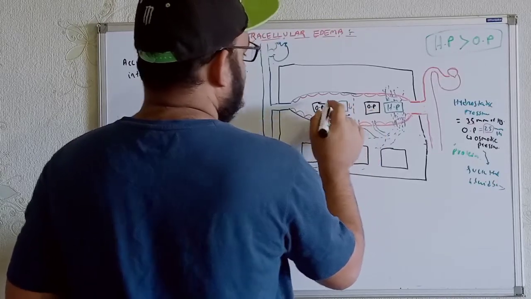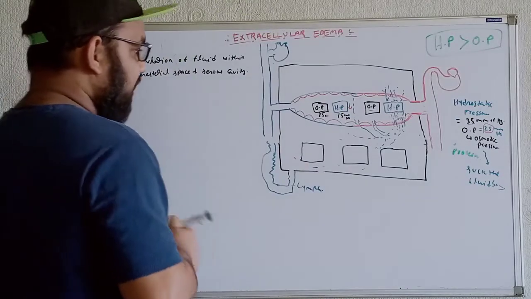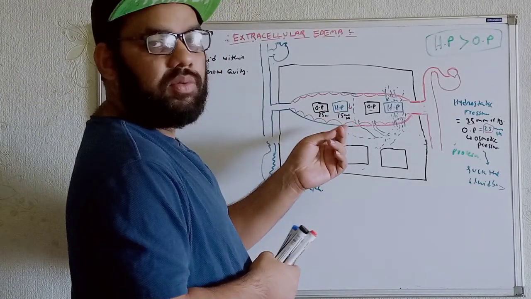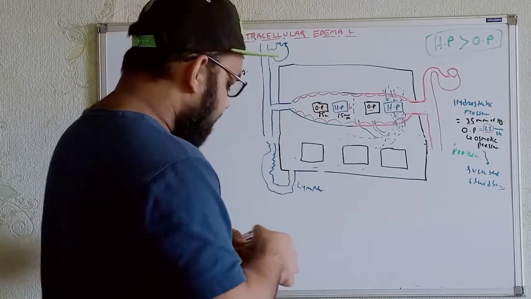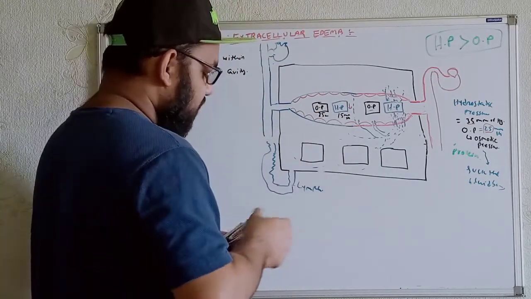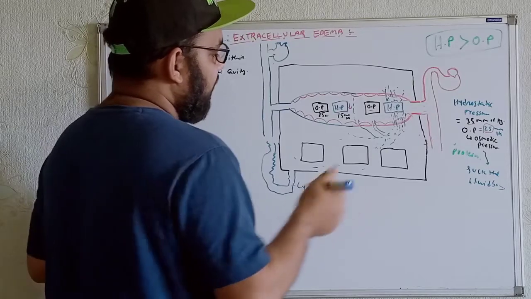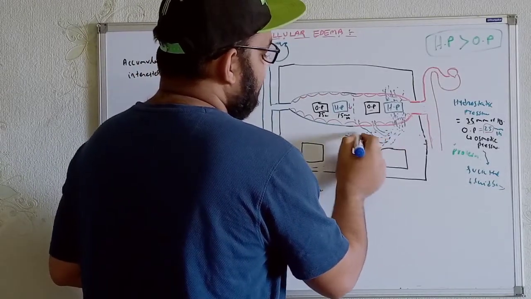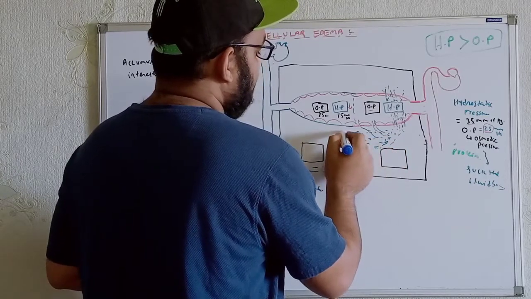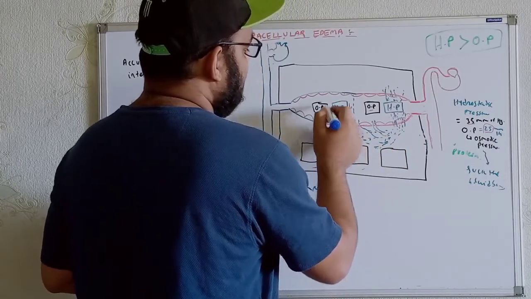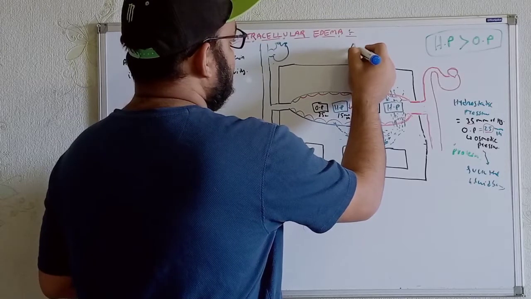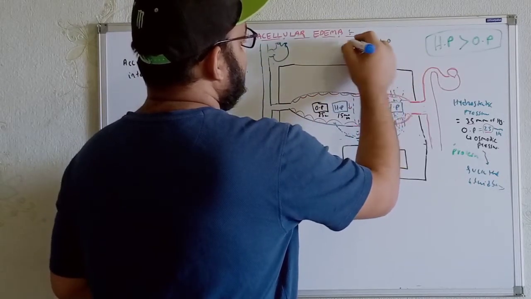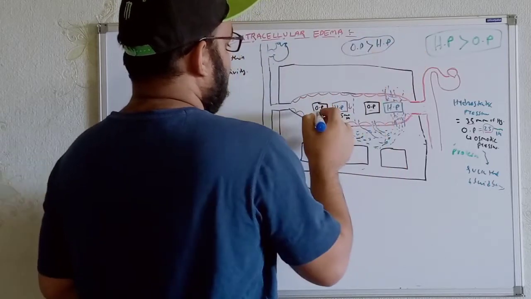Now see, the osmotic pressure is now greater, and the hydrostatic pressure is getting reduced. As the oncotic pressure is increased, it will suck the fluid that has reached the interstitial space. Here in these cases the osmotic pressure will be greater than the hydrostatic pressure.